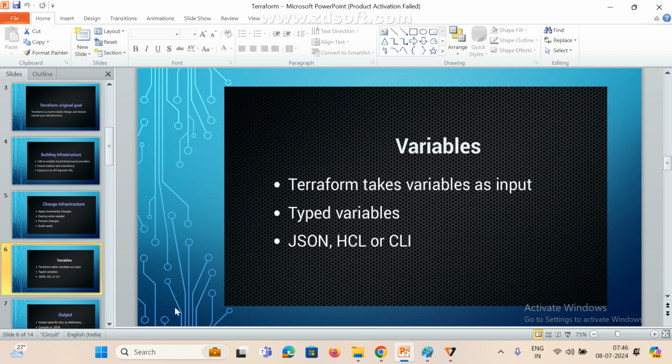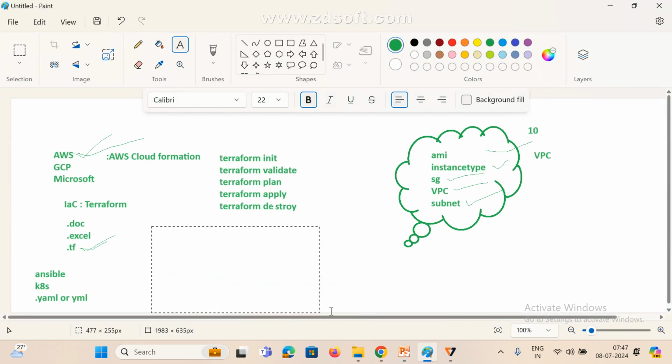Now come to here, these are the variables. Variables are nothing but placeholders. In Terraform also we are going to use some variables. Terraform takes variables as input, and there are typed variables. We can pass them in JSON format, HCL, and CLI, the command line interface. There are different ways we can pass and declare them. How to declare? In Ansible, you already know how to declare a variable, and it is nothing but a placeholder.